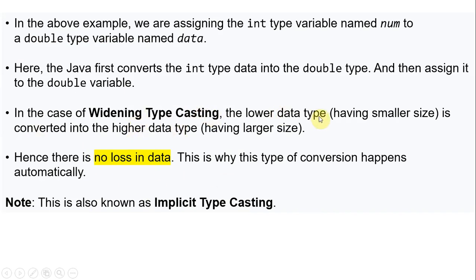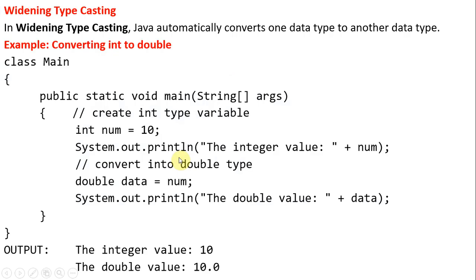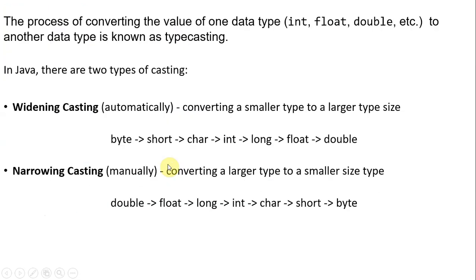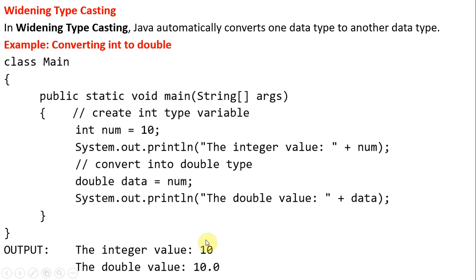Lower data types, meaning smaller sizes, are converted into higher data types, meaning larger sizes. The biggest advantage of widening typecasting is that we don't have a loss of data. If you see here, we had 10 and we have 10 again. The system just added a precision, that's all.